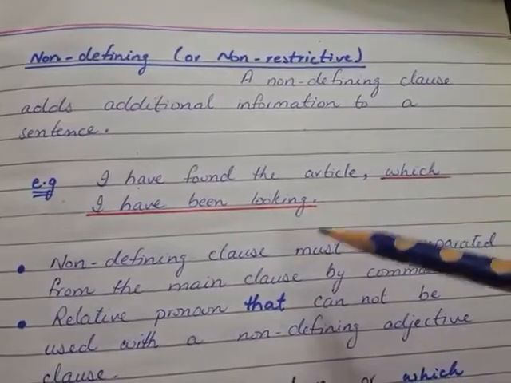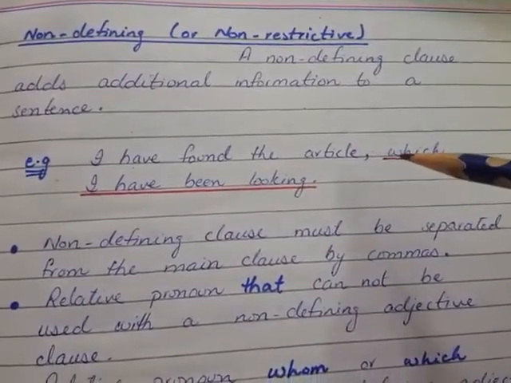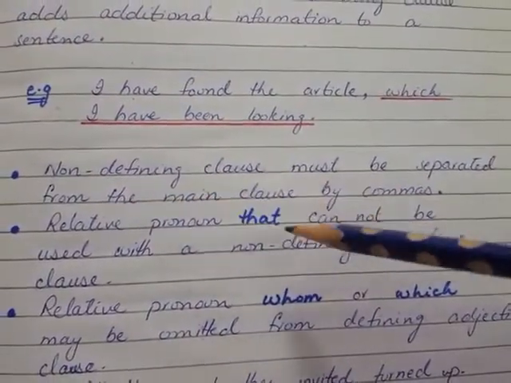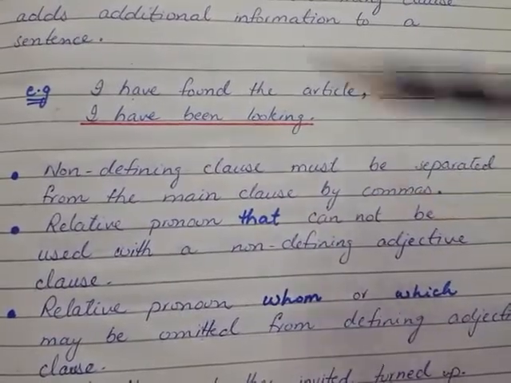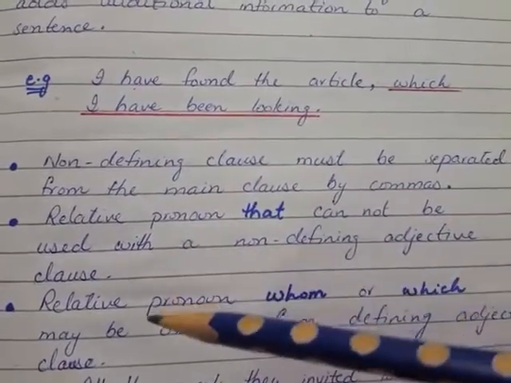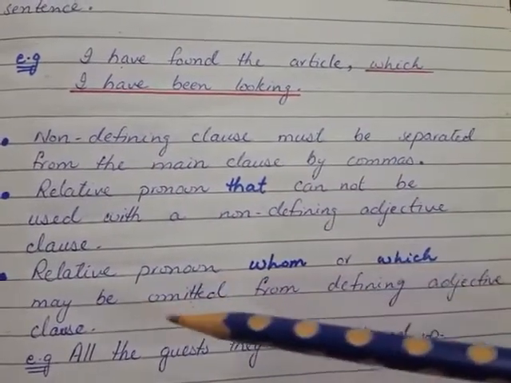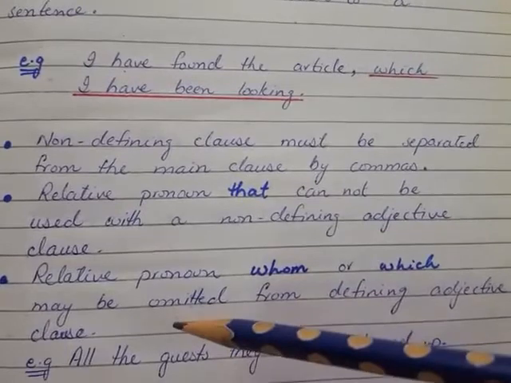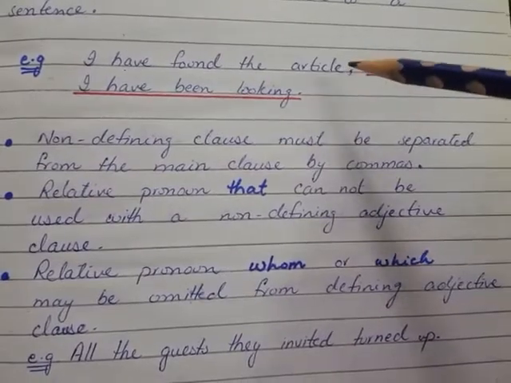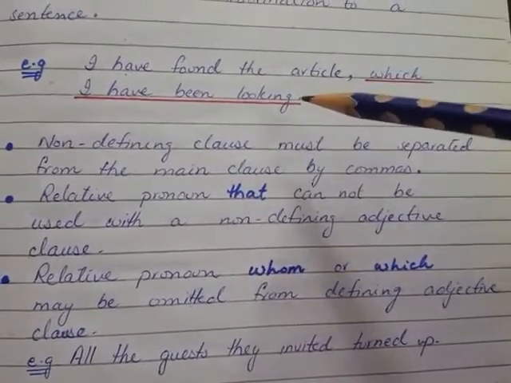Adjective clause can come in the center of a sentence and at the end as well. Non-defining clause must be separated from the main clause by commas. Relative pronoun that cannot be used with a non-defining adjective clause. Relative pronoun whom or which may be omitted from defining adjective clause. A non-defining clause is separated from main clause by putting comma. Relative pronoun that cannot be used with a non-defining adjective clause.